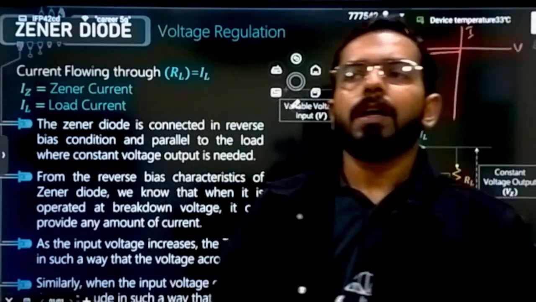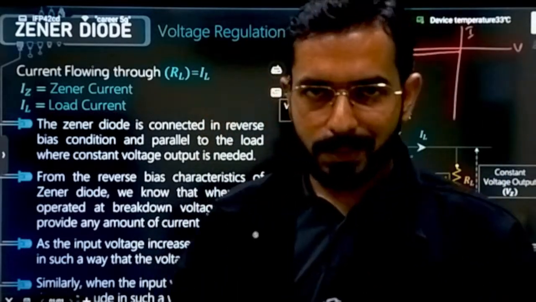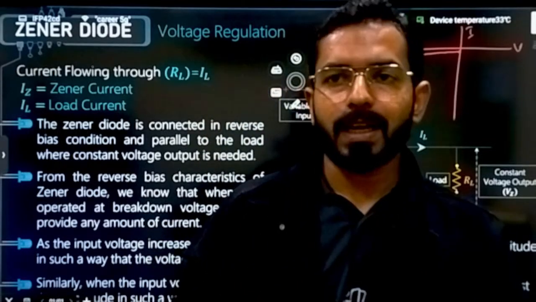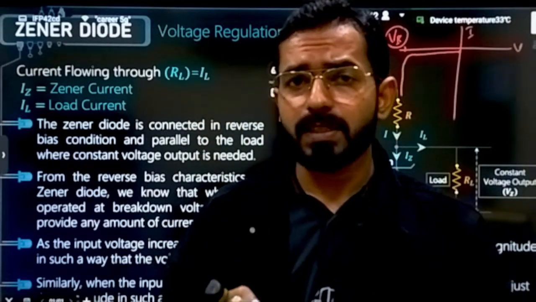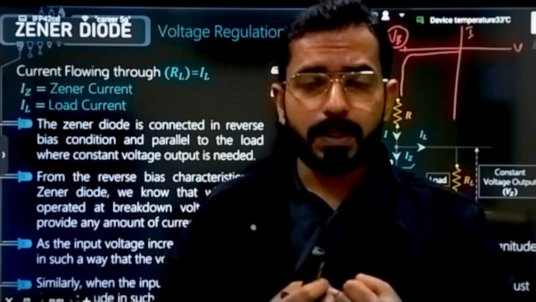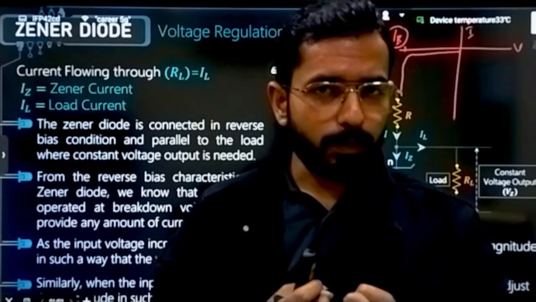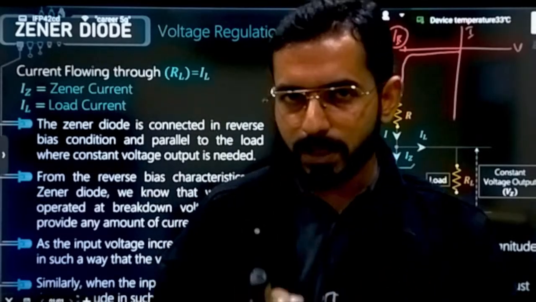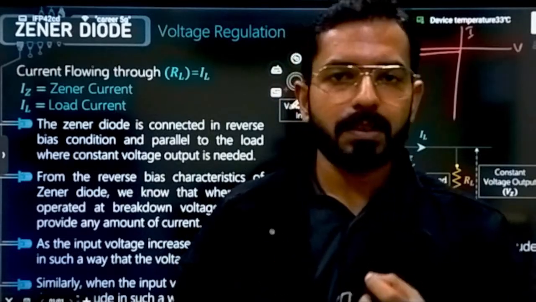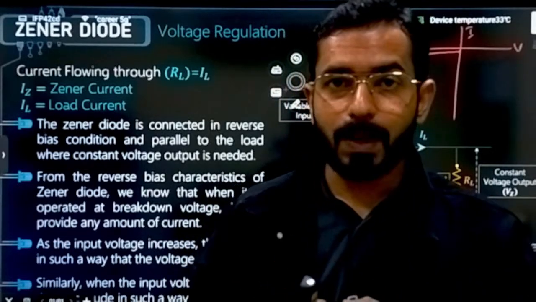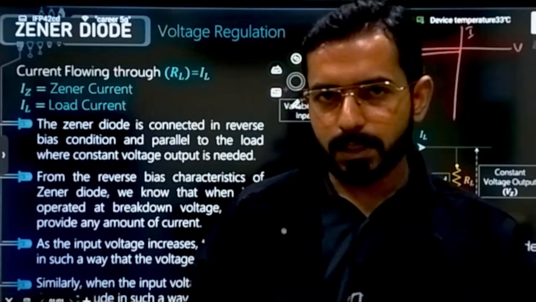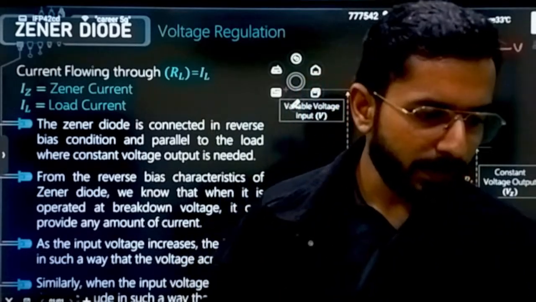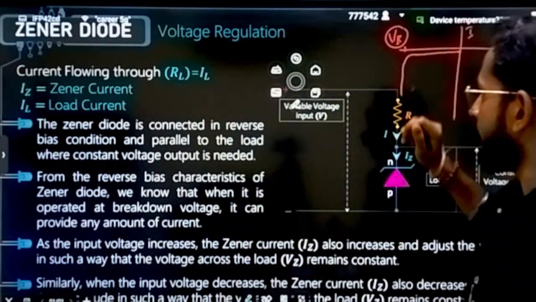What is Zener breakdown? Zener breakdown is due to a high electric field. After a certain point, if you keep increasing the potential, that means the electric field is increasing. If the electric field is increasing, a lot of force will be generated, and due to that the covalent bonds present there will start breaking. If the covalent bonds start breaking, all of a sudden a lot of charge carriers will be generated, and the current will increase all of a sudden. So this is the breakdown that will be happening.